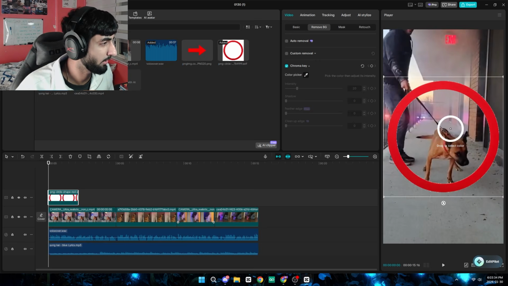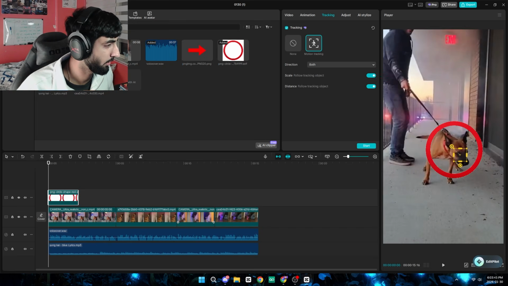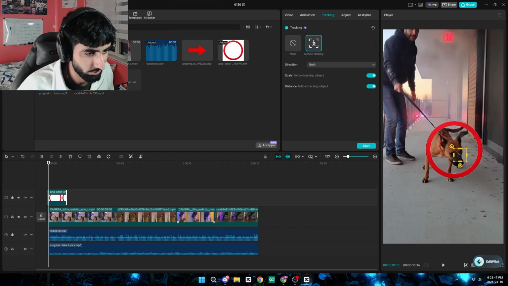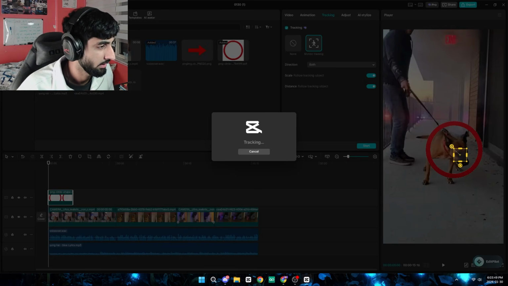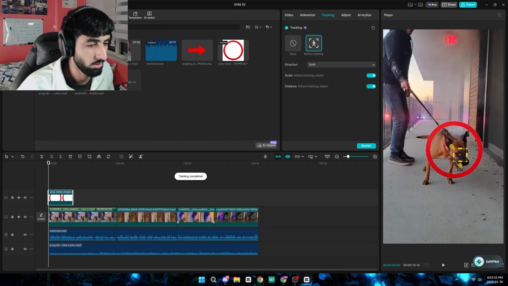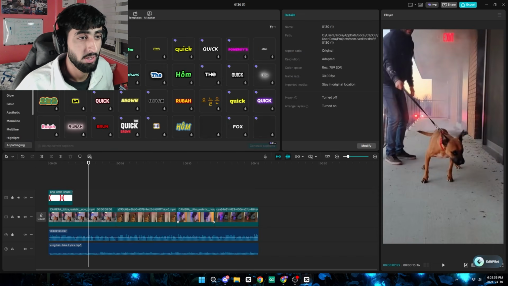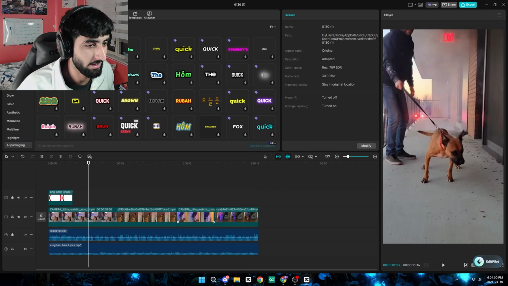This is like a speed editing tutorial right now. Go ahead and put this over here. Track it to its face for the first 2 seconds. Quickly do this, should take 1 second. There we go. Then let's go to captions, go to templates, go to Word, find one that looks simple and clean. I don't know, let's go with this one.